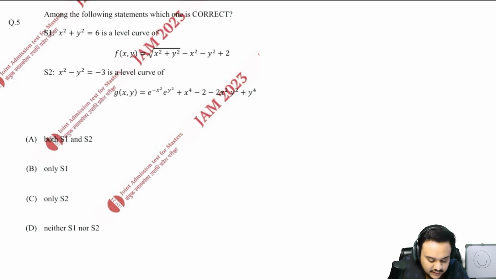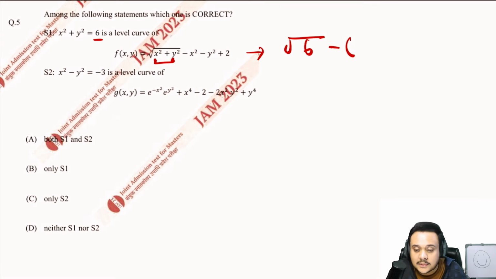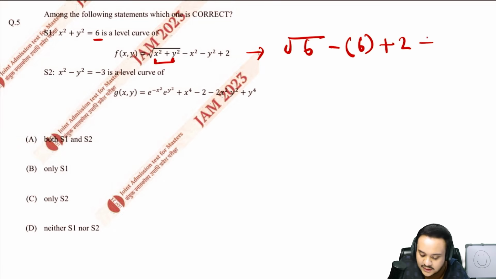x square plus y square is equal to 6. So here I can see clearly it says x square plus y square, so I'll do that first. It will become root 6. x square plus y square is 6. Then if I just take the minus sign common, this will also become x square plus y square. So this becomes 6 plus 2. Whatever I get, I don't care about the actual value. I am just saying that I am getting a constant value. So yes, it is indeed a level curve.